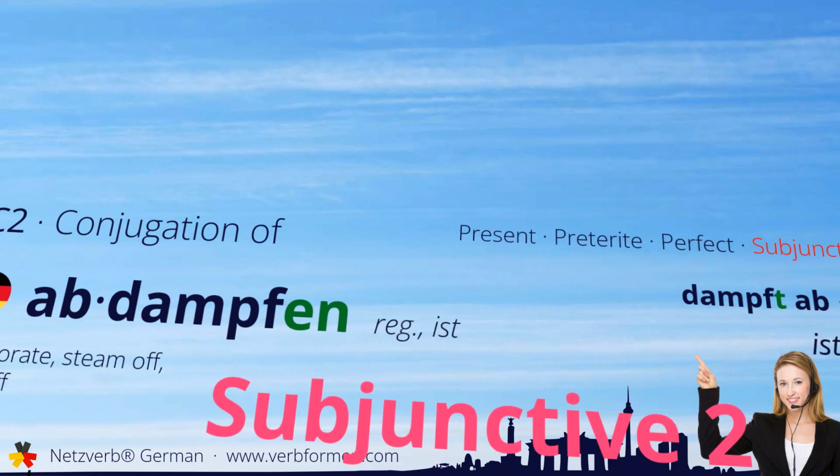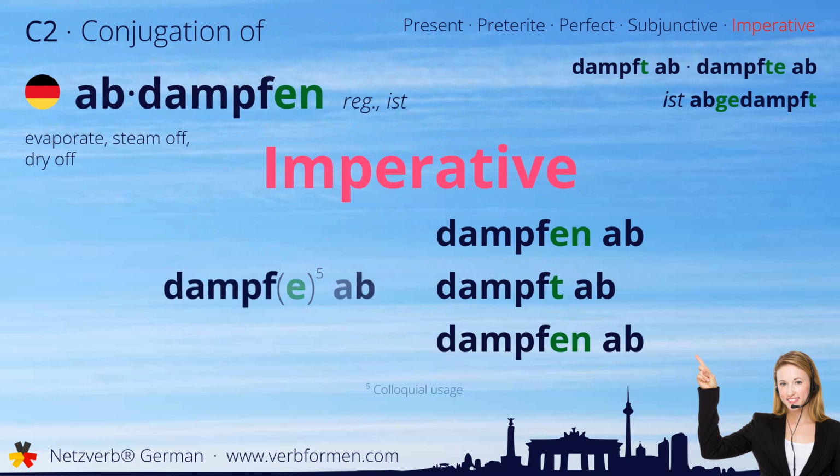And finally, we'll cover the imperative. Dampfe ab du. Dampfen ab wir. Dampft ab ihr. Dampfen ab sie.